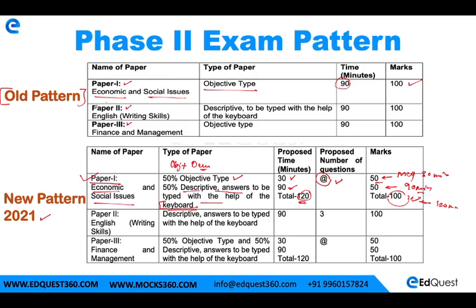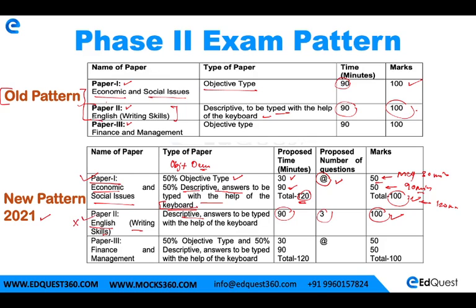Now in the old pattern, paper 2 was English, where we were tested on our writing skills in English. We had to type with the help of the keyboard. Total time was 90 minutes for 100 marks. Now in the new pattern the English paper remains the same. We will be tested again on writing skills. For the descriptive paper of 90 minutes there will be 3 questions, again for 100 marks. So there are no changes in the English descriptive paper.